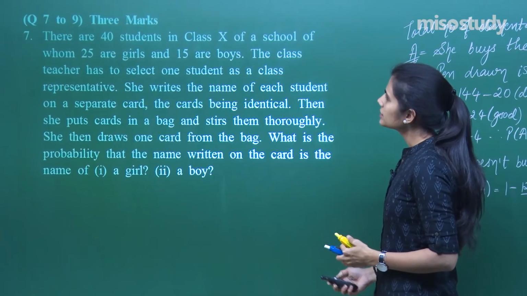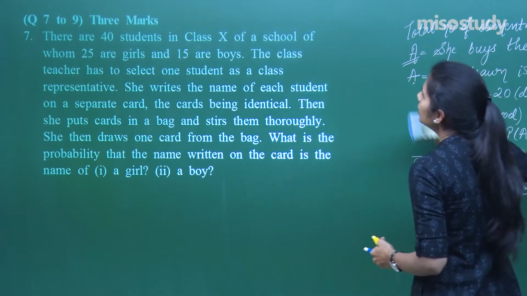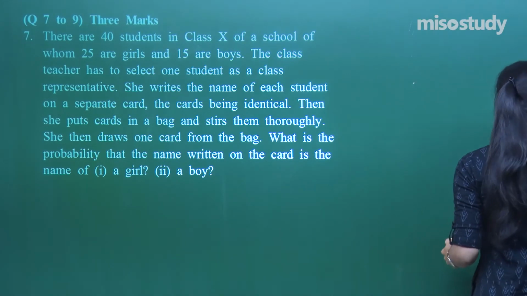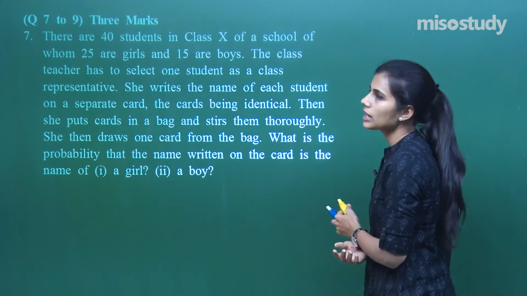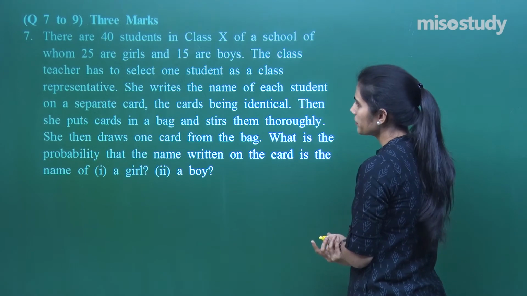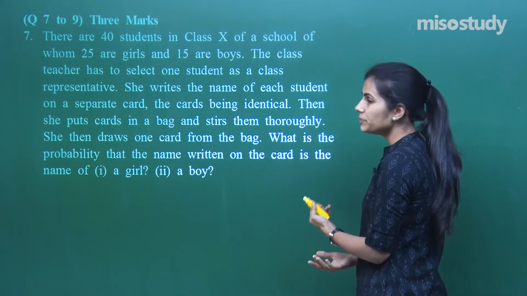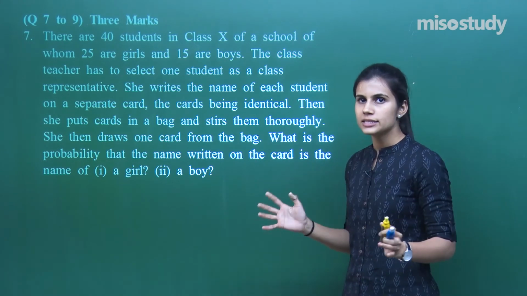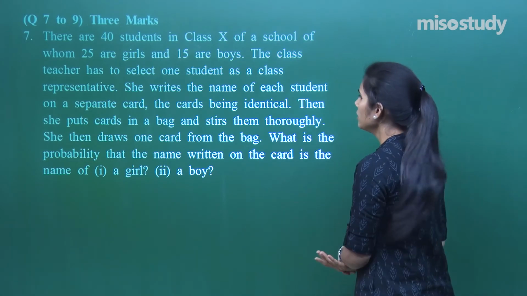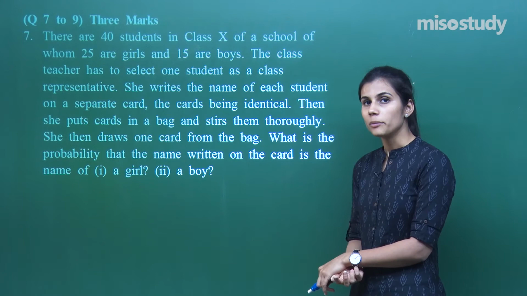The next question says, there are 40 students in class 10th of a school, of which 25 are girls and 15 are boys. So there are 25 girls and 15 boys in a class of 40 students. The class teacher has to select one student as a class representative. She writes the name of each and every student on a separate card, the cards being identical. So there is no bias in any card which is chosen to write the name. Each card looks the same. Then she puts the cards in a bag. So how many cards would be there?